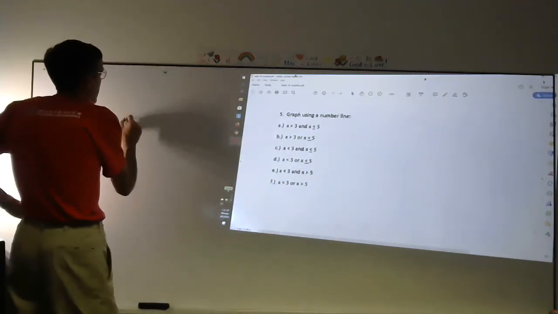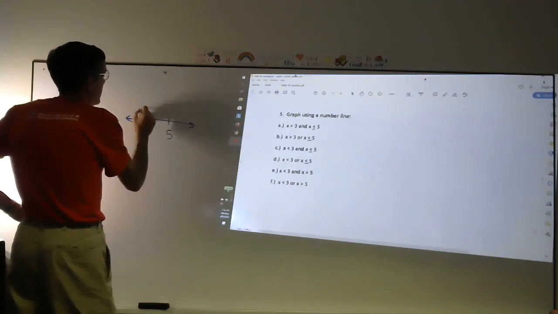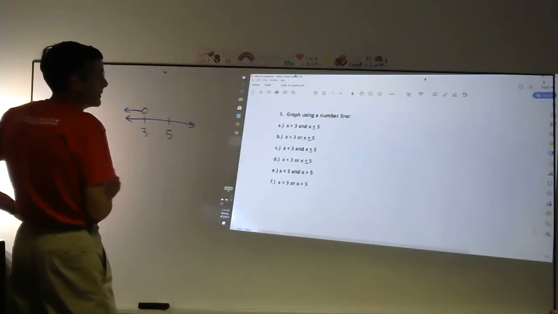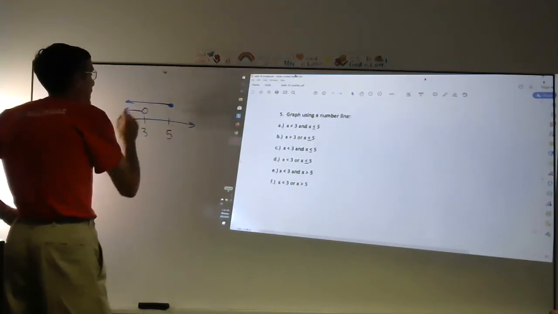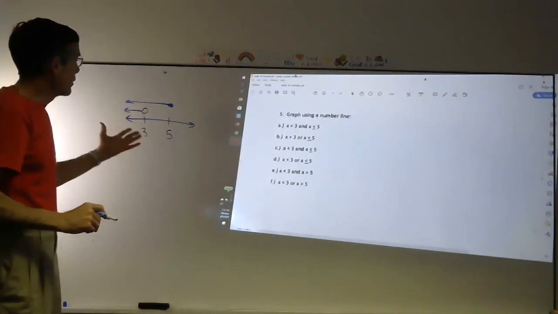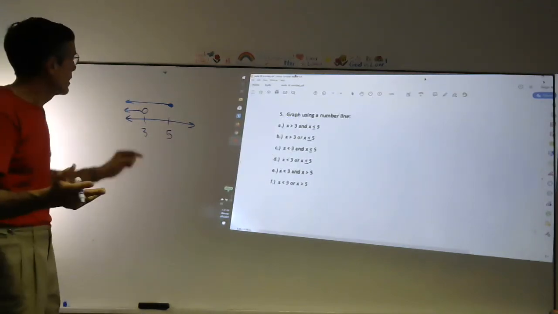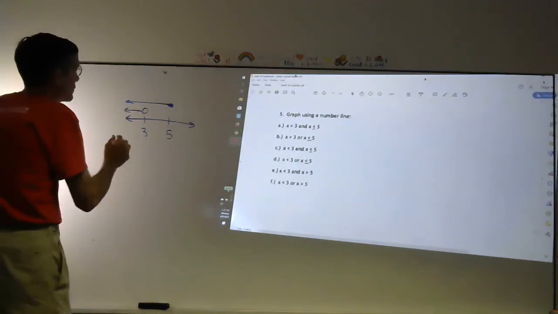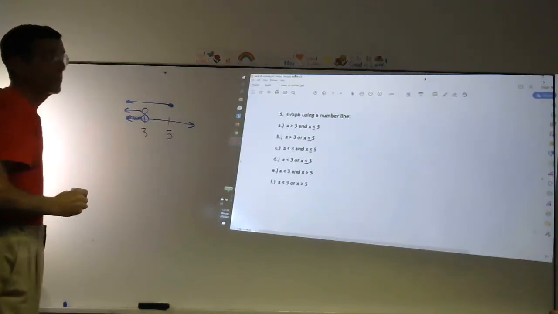Less than 3, less than or equal to 5. All right, here we are at 3, here we are at 5. Less than 3 is open and down. Less than or equal to 5, closed and down. It's an "and" problem. Which part of the graph are you telling the truth for both of them at the same time? Right here, you see where the overlap is. Make sure this is open. And then it goes to the left.